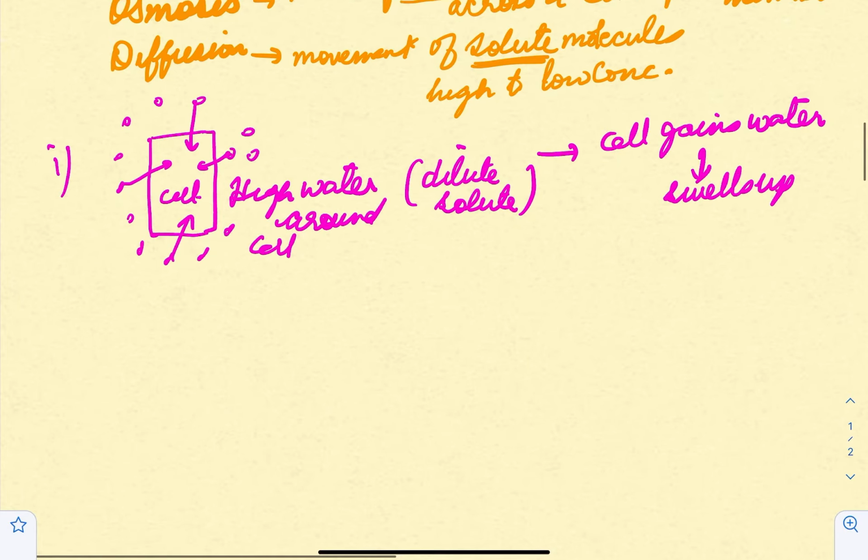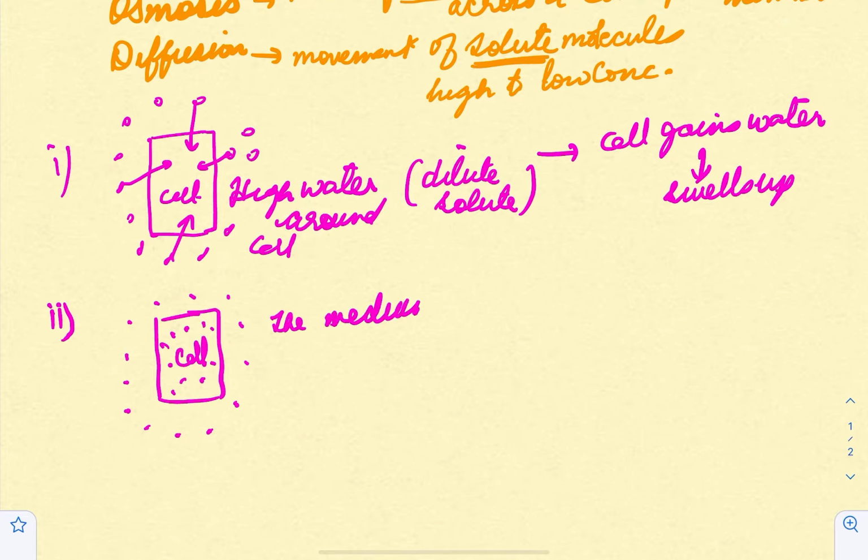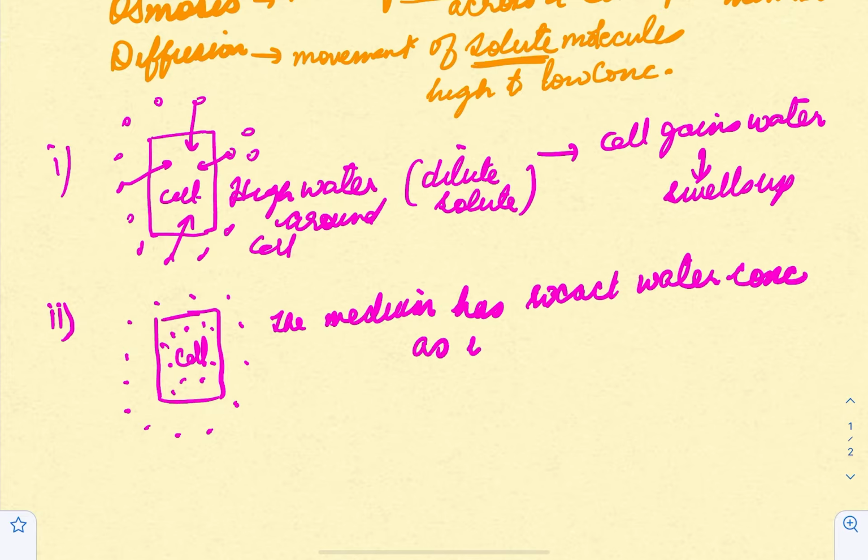Let's talk about the second case. Now let's say you have the same cell, and it has the same water concentration outside as well as inside the cell. Let's say the medium has the exact water concentration as in the cell, right?